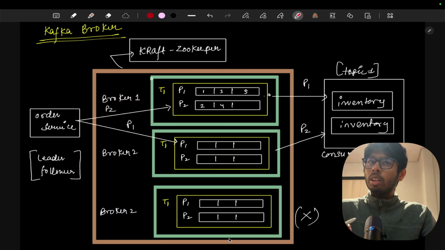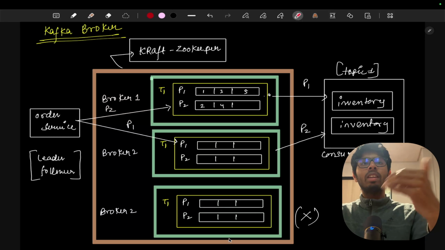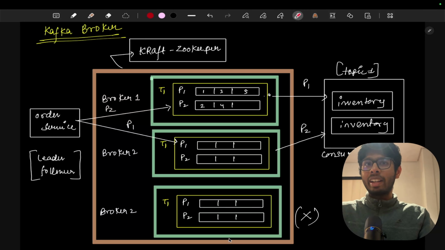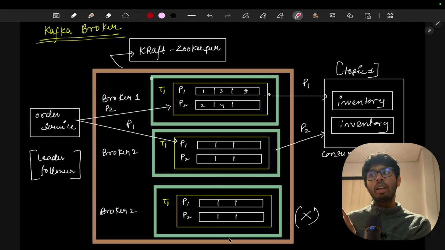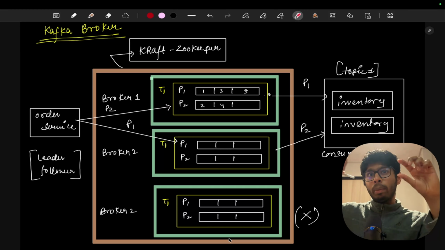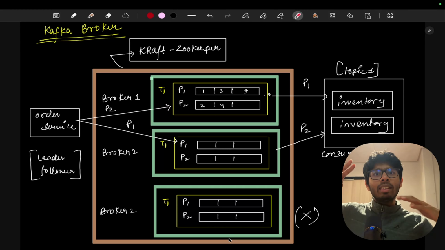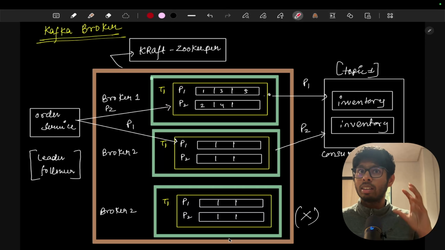Now on the basis of the producers, we are just producing to one single topic, but we can also produce directly to the partitions. Kafka gives this functionality. So we are scaling at the producing end, at the consumer end, and at the topics end, but are we scaling the whole Kafka? And how can we scale a service?